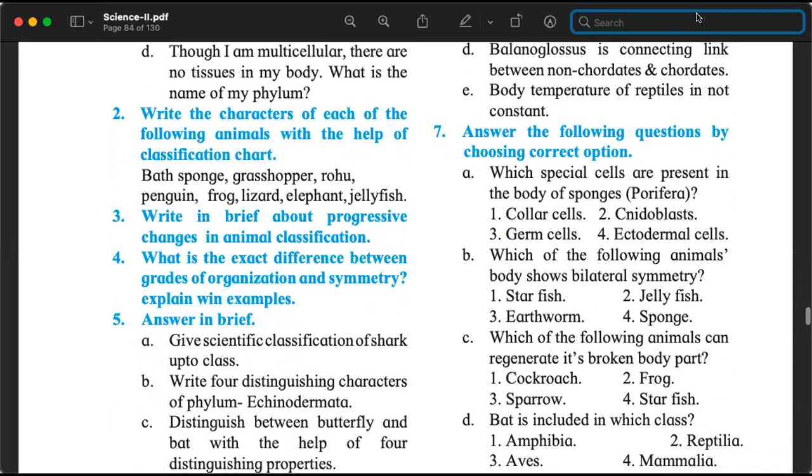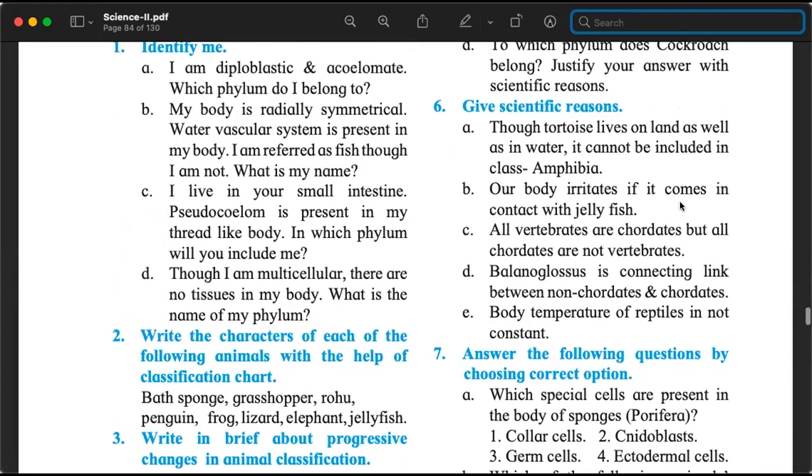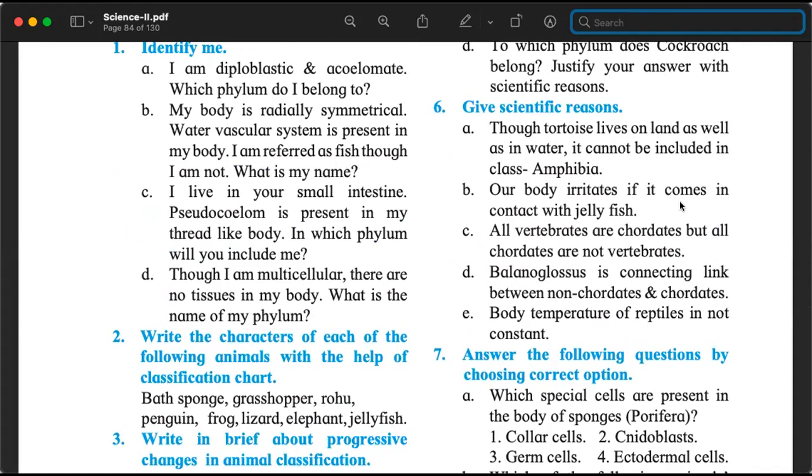5E. Body temperature of reptiles is not constant. Why is it not constant? Very interesting question. The answer is not given in the textbook. The answer is not discussed in the class. I have not told you anything. But if you research about homeotherms and poikilotherms, you will understand why the body temperature of reptiles is not constant. They are poikilotherms. They are not able to regulate their body temperature. So the simple answer to this question is they are poikilotherms. They cannot regulate their temperature.